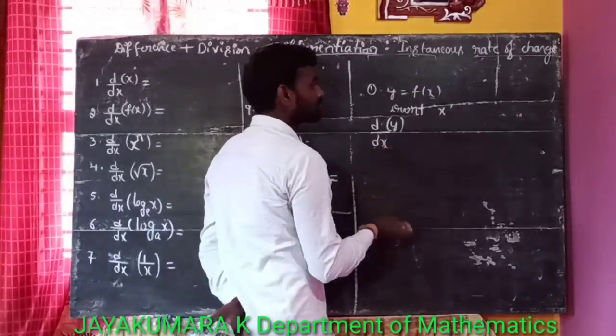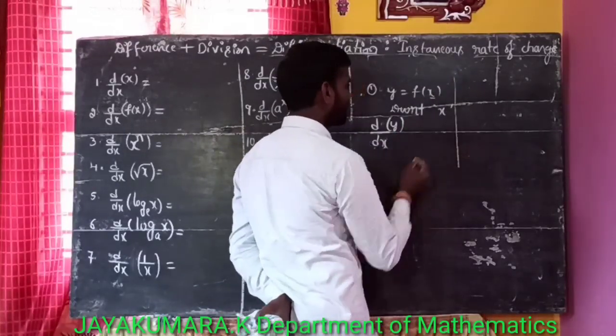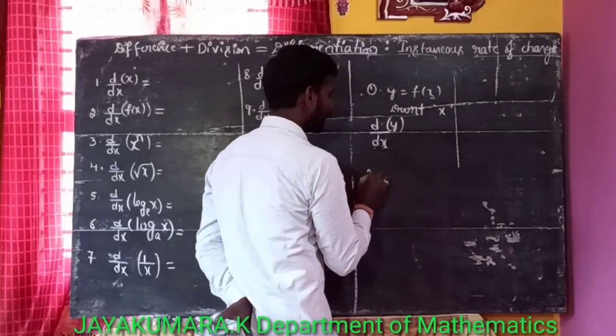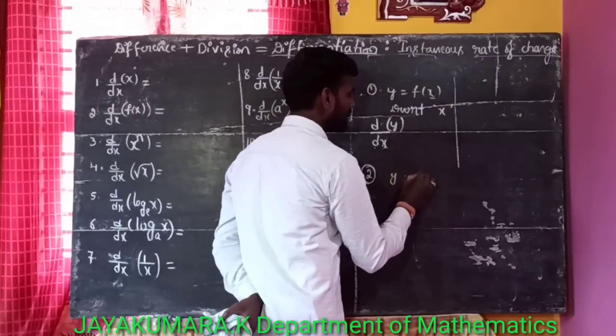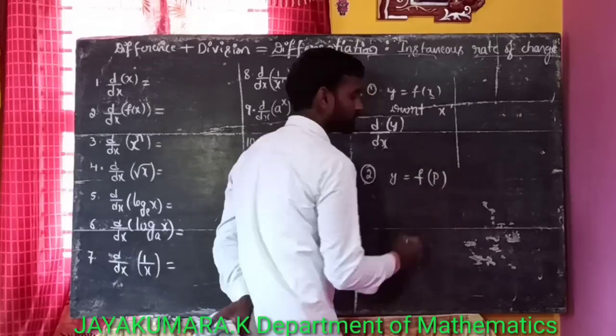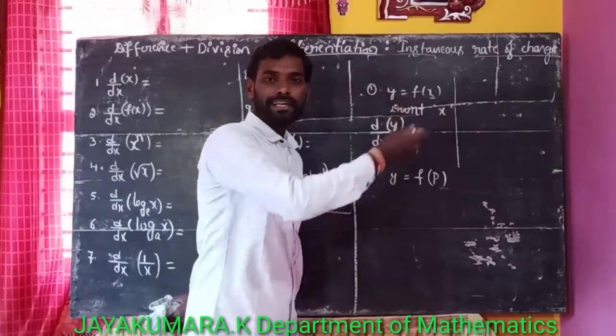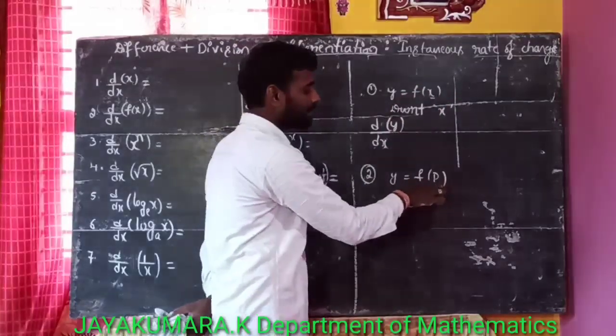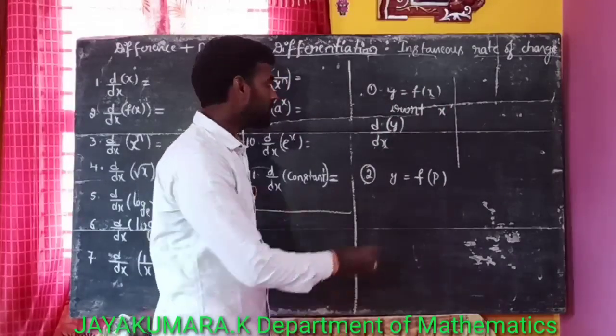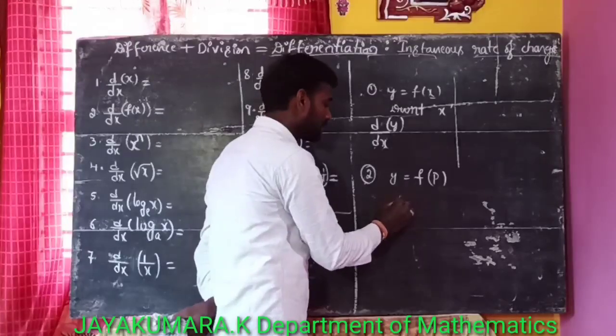Next, I will consider another function, y is equal to f of p. Then differentiate this function with respect to the independent variable. Here the independent variable is p. That means differentiate this function with respect to p.